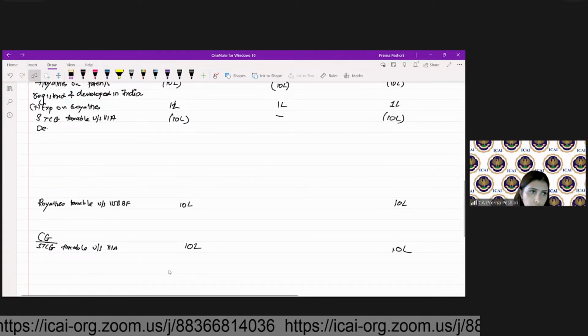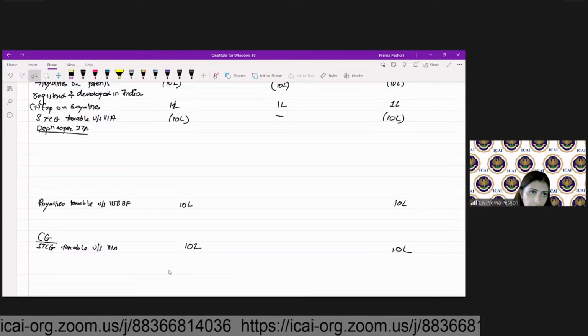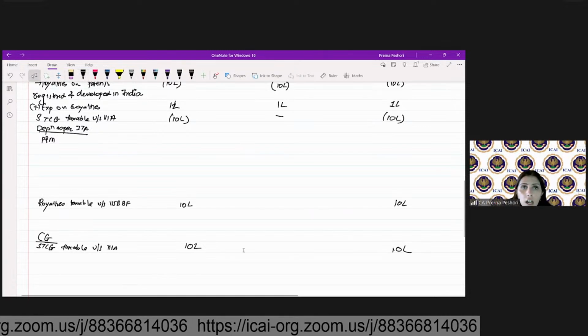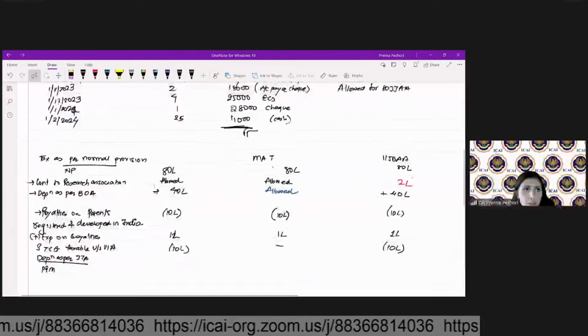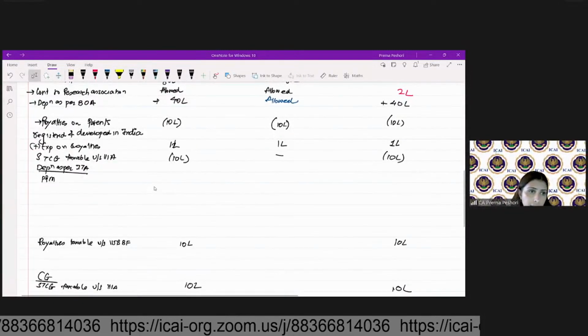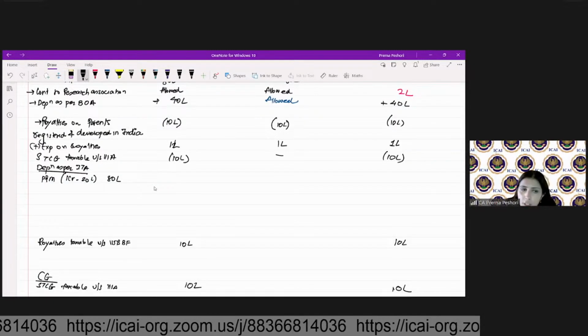So depreciation as per Income Tax Act on the plant and machinery. What will be my depreciation? Not allowed on cash payment. You are right, Viraj. So 1 CR minus 20 lakh, on 80 lakh I will allow the depreciation.